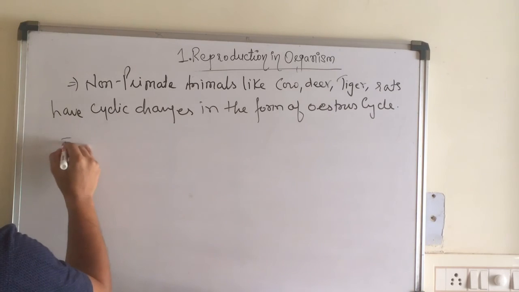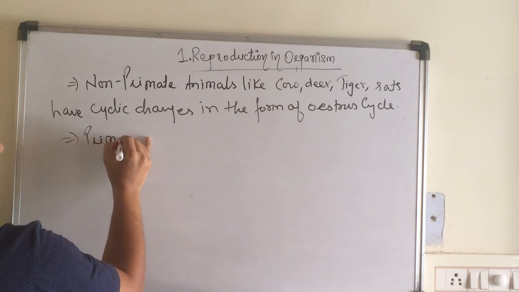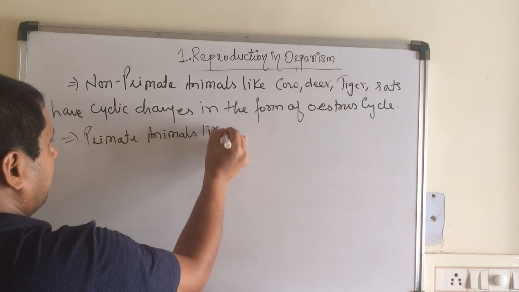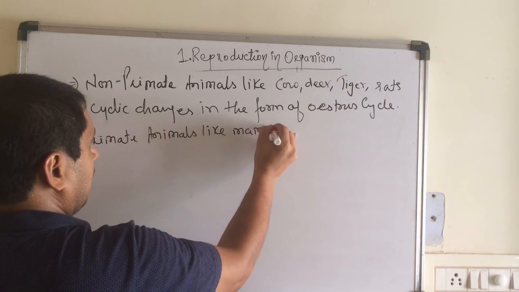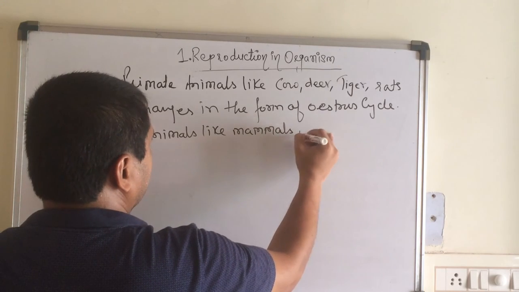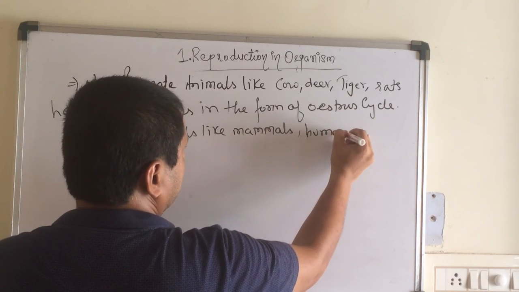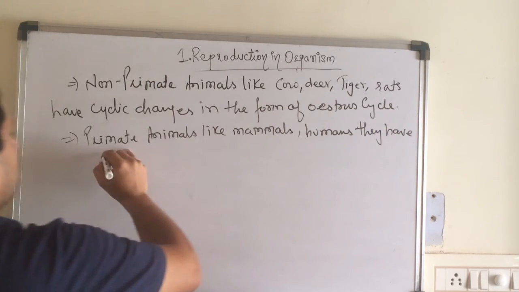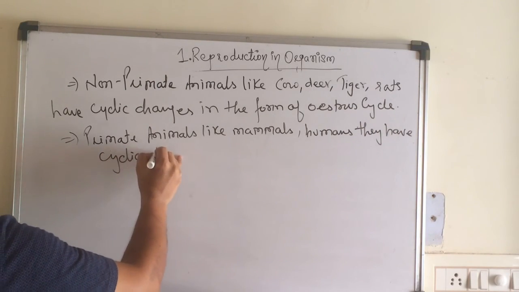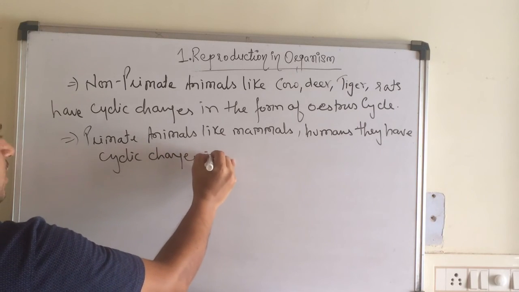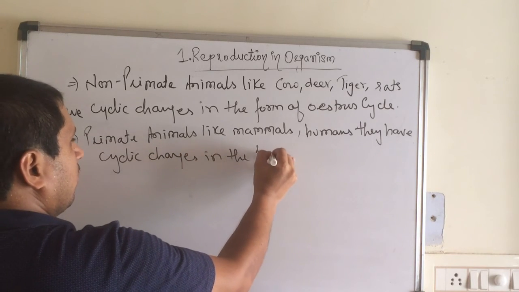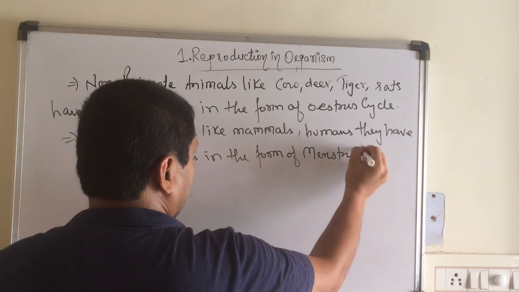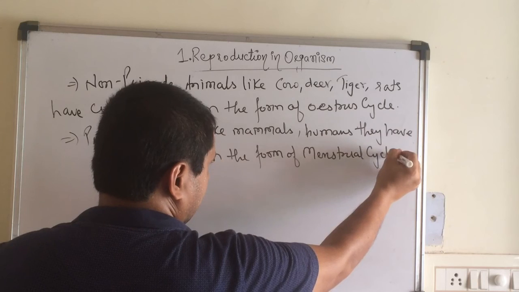Whereas the primate animals, like mammals including humans, have cyclic changes in the form of the menstrual cycle.